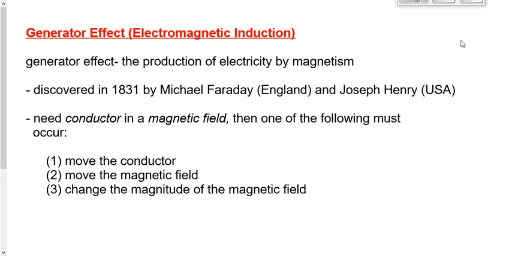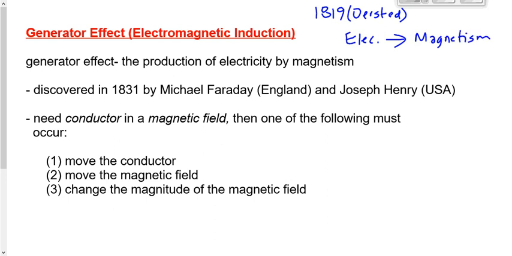In 1819, we learned of a discovery by Hans Christian Oersted. We learned that electricity generates magnetism. There were no exceptions to that. Every time we had a moving electric charge, a magnetic field would be generated. That electric charge could be moving through the air as a single electron. It could be moving through a wire as an electric current. It could be ions moving through water or some other liquid or some other gas. Every single time moving charges existed, we generated a magnetic field.